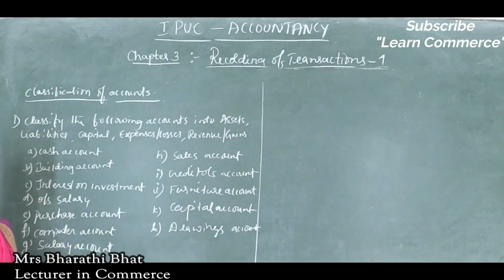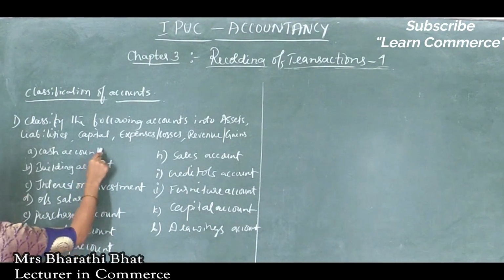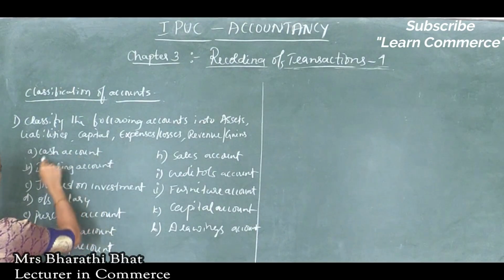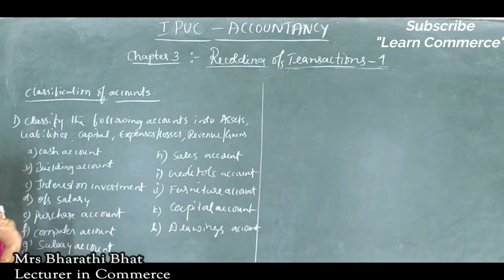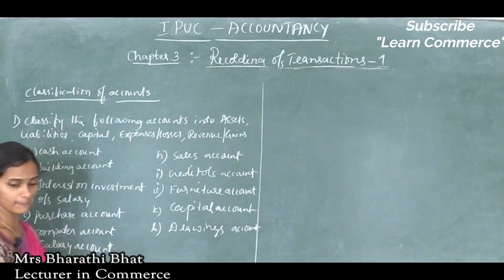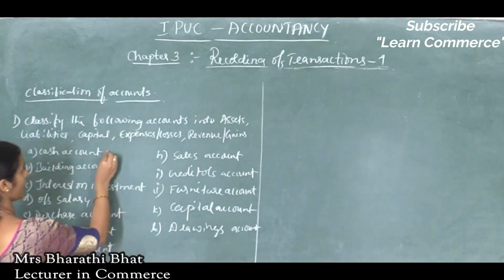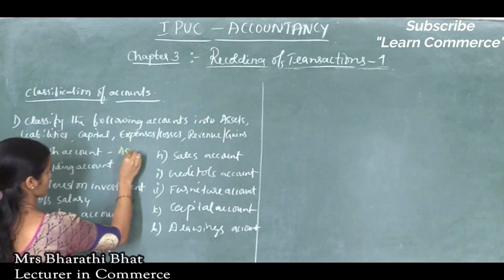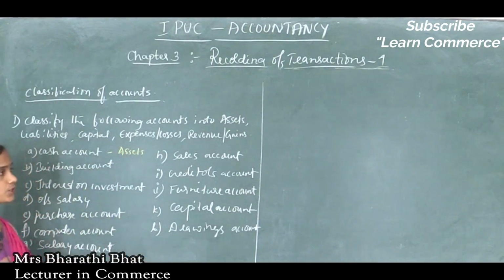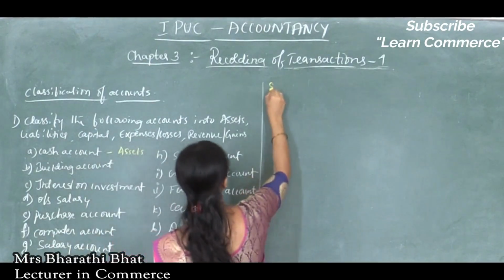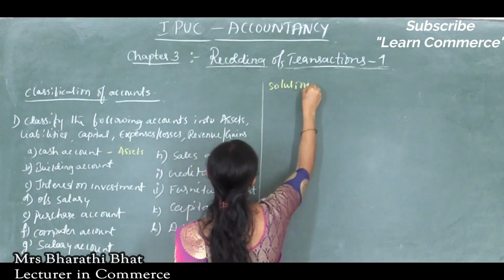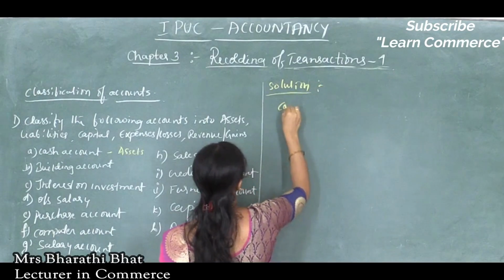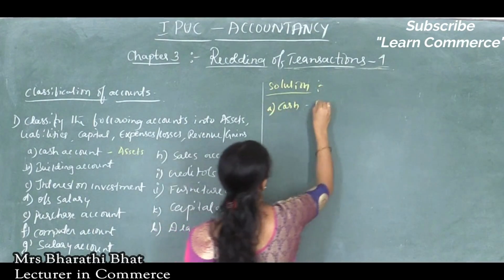This type of question may come for 6 marks, each account for 1 mark, so a total of 12 accounts may be asked. The first one is cash. Cash comes under assets. So how can we write this? Like this: cash, asset.